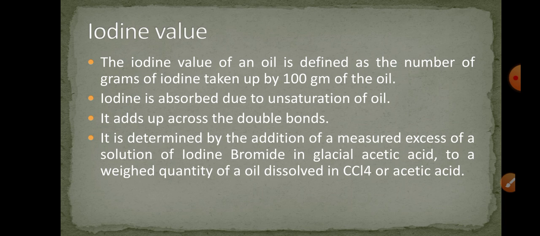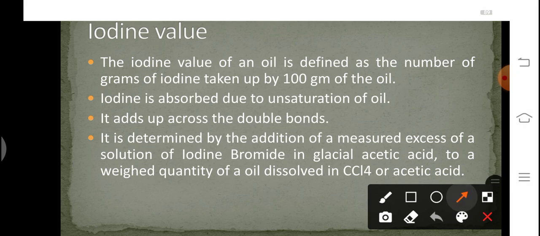Now let us talk about the iodine value. Iodine value of an oil is defined as the number of grams of iodine taken up by 100 grams of the oil. So how much iodine is absorbed by the oil? This is the measure of the iodine value. Iodine is absorbed due to the unsaturation of oil. So if oil contains pi bonds, then these pi bonds will break off and at the position of the pi bond, the iodine will be absorbed.